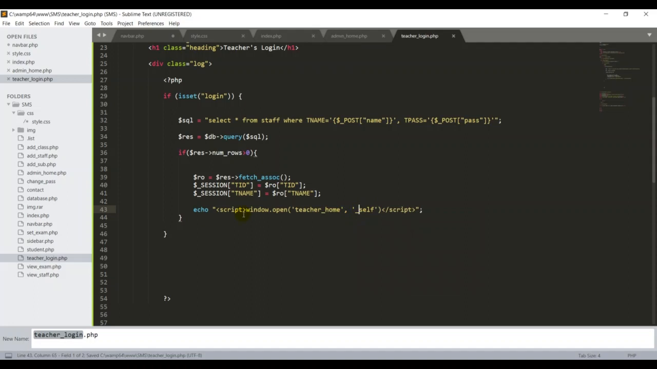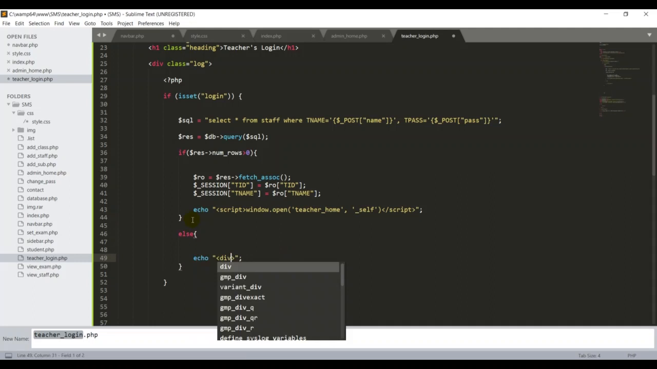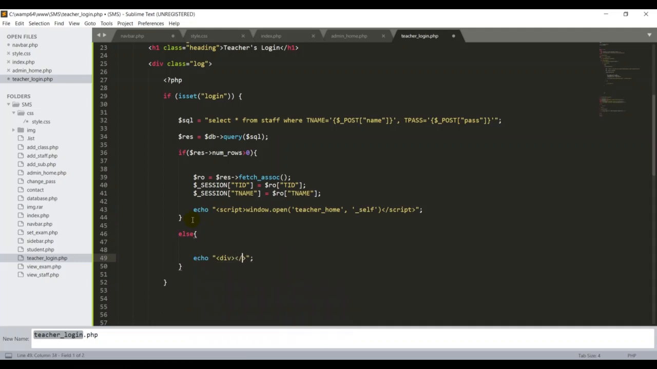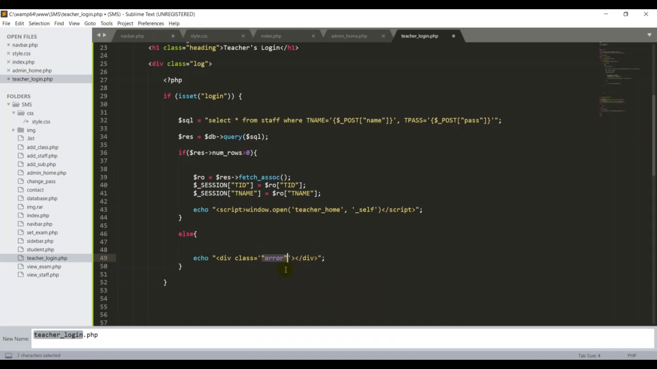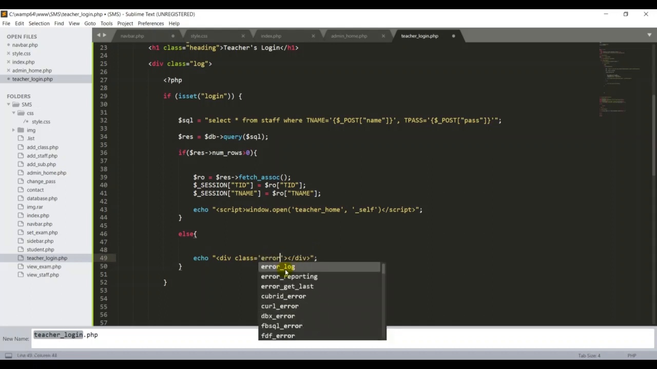Suppose the user puts in the wrong username and password. I'm going to type the else statement, echo. This time I can use the div tag, open and close. Here I'm going to use a class name called error, because we have already created this class name called error. Here I have to use single quotes, because if I already used double quotes, you can't use double quotes again inside the echo, otherwise I'll get an error. So now it's fine.